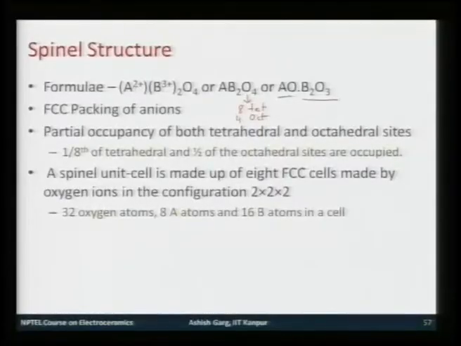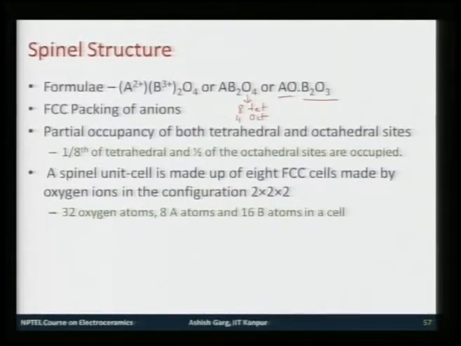Basically, in this structure you have a partial occupancy of both tetrahedral as well as octahedral sites, and no matter what type of spinel it is and how these are filled, you have 1/8 filling of tetrahedral sites. So, in one formula unit, out of 8 only 1 tetrahedral site is filled, and on the octahedral side you have 4 per formula unit, and out of 4, 2 are filled.